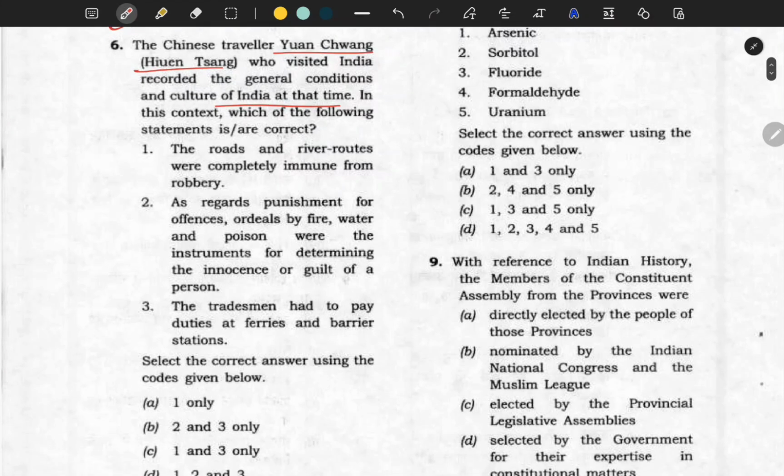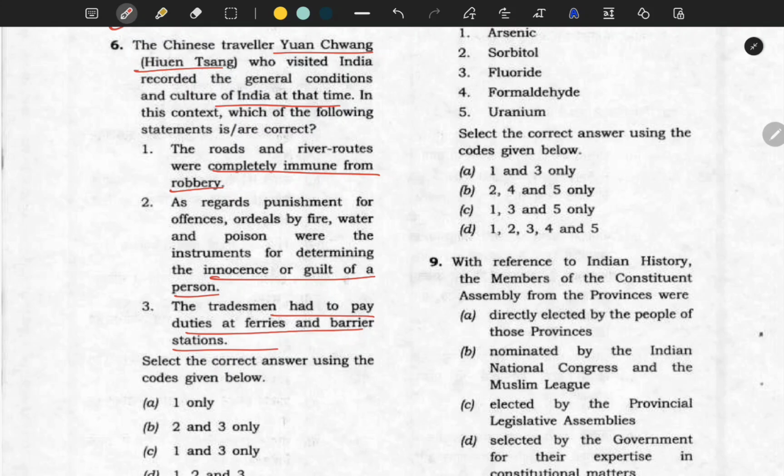So we'll see which of the following is correct. The roads and river routes were completely immune from robbery. As regards punishment for offences, ordeals by fire, water and poison were the instruments for determining the innocence or guilt of a person. The tradesmen had to pay duties at ferries and barrier stations.